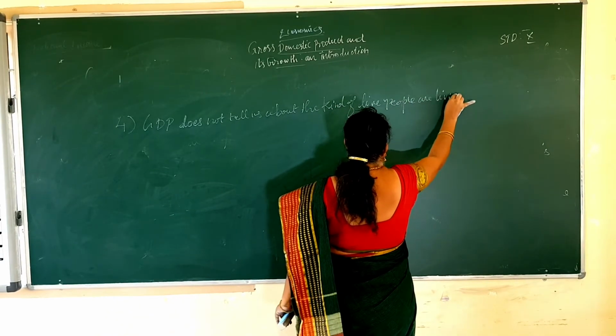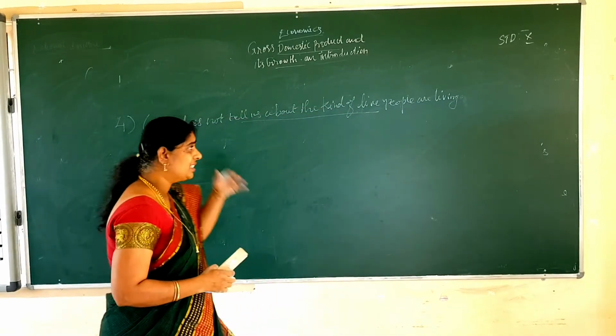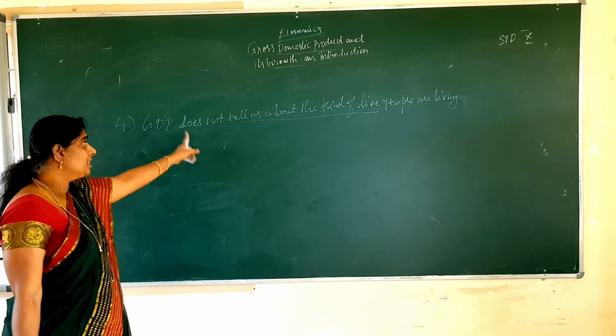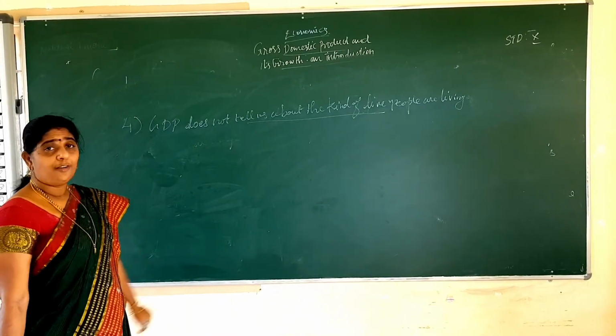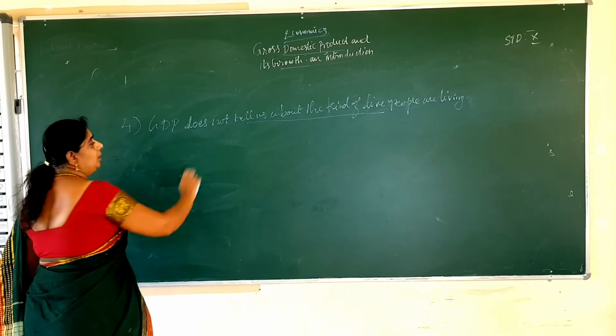So how the people, what is the life of the people, how they are living, what is the standard of living, அதெல்லாம் GDP நமக்கு சொல்றது இல்ல. GDP does not tell us about the kind of life people are living. Okay, that is the fourth point.